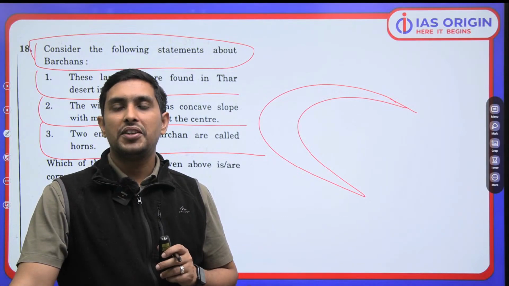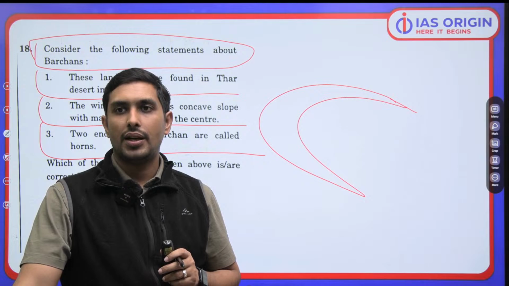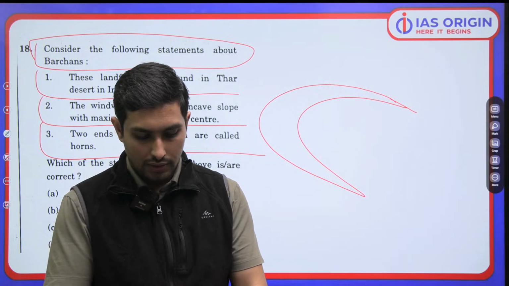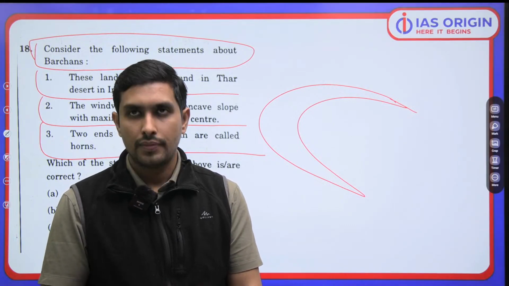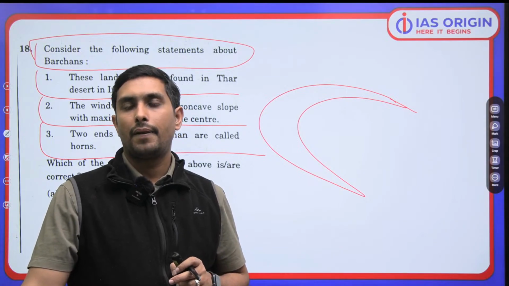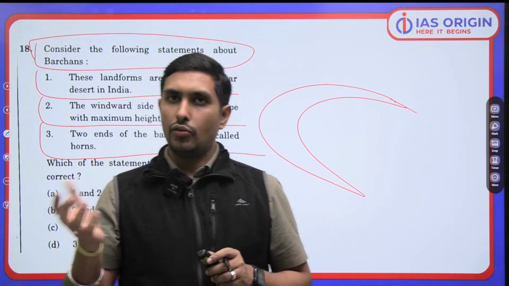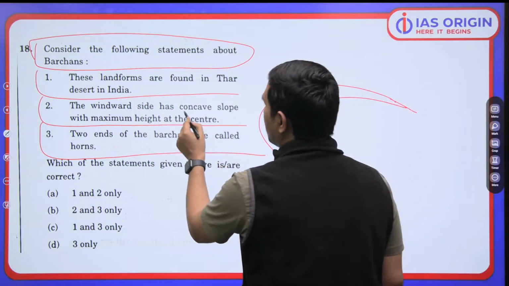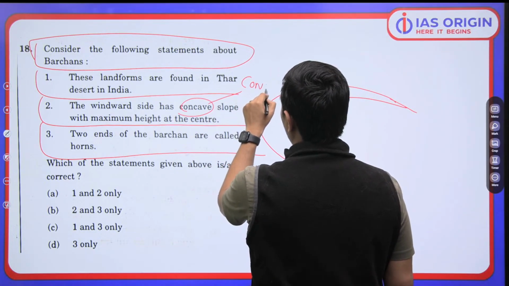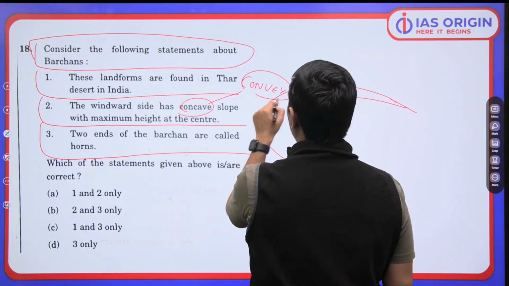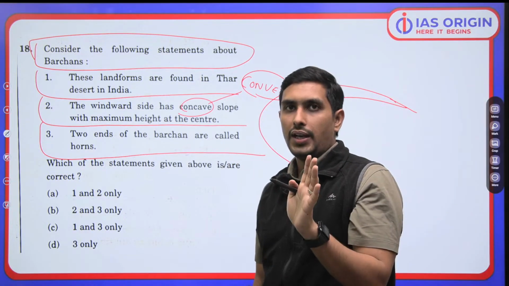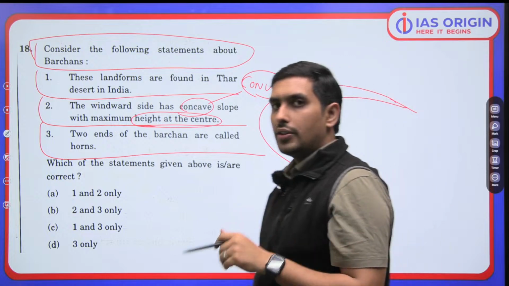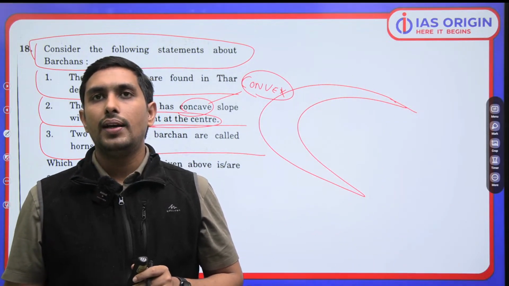So how do you comprehend this thing? You tell me. Shabash. Very good. Now only if you have a basic idea about that, you will be understanding. So okay. Windward, let me tell you, the windward side of the barchan is going to be convex. First of all, it is not going to be concave, it is going to be convex. And it has, no, it has a gentle slope. So this is very important, that the windward side is always going to be convex.